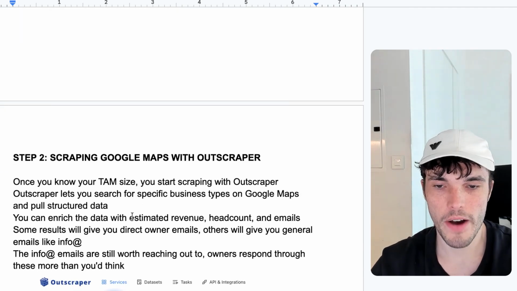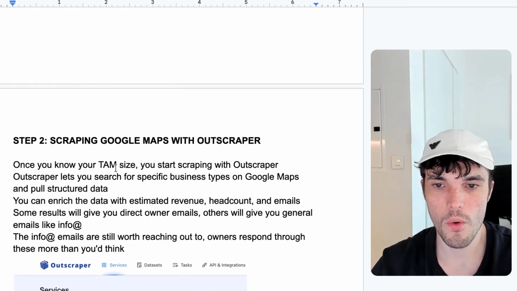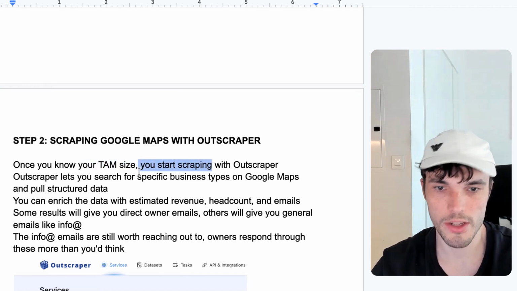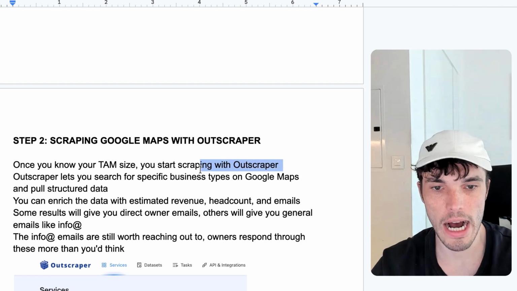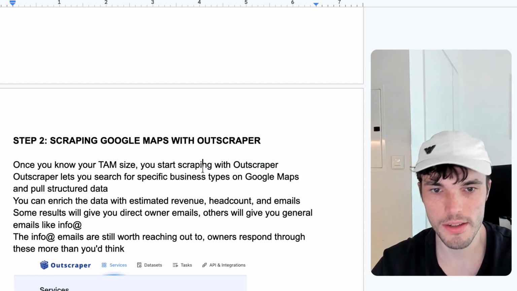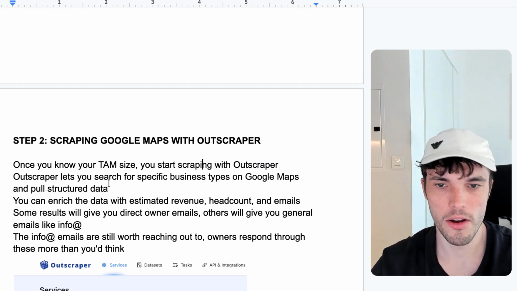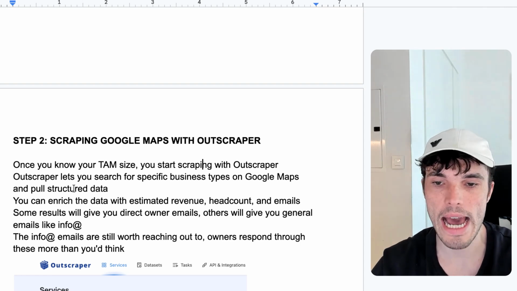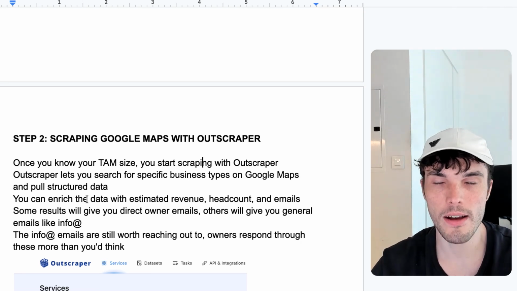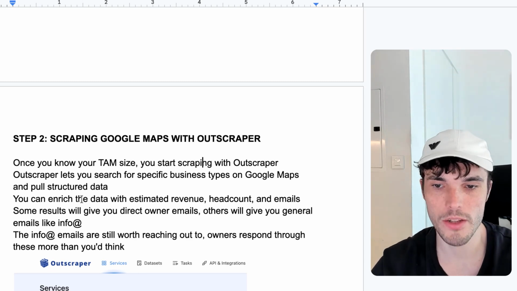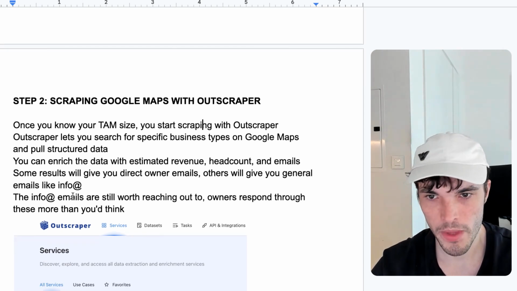The next thing is finding a tool to actually scrape Google Maps. So once you know your TAM size, you start scraping, and we recommend using Outscraper. This is the tool we use for our clients, and it's a great scraper where you can essentially put in your search for a specific type of business on Google, and it's going to start scraping that and pulling it into structured data like CSV files so you can directly plug into your sending automation tool.